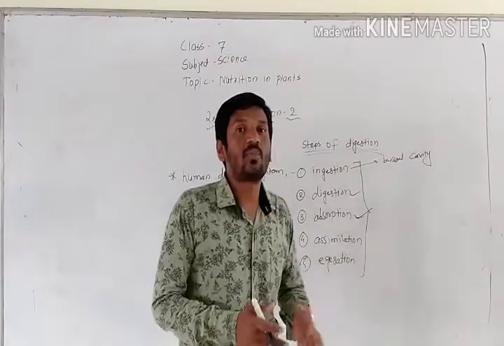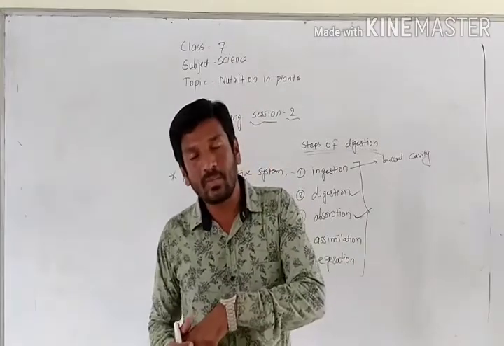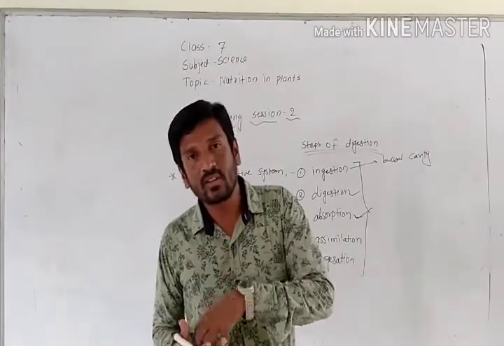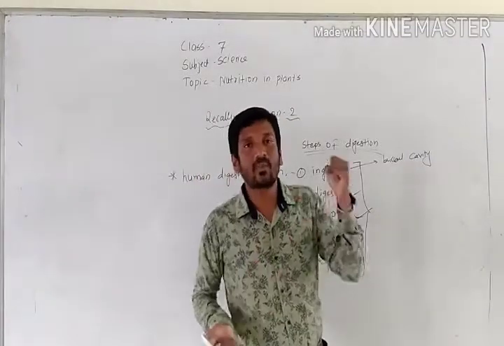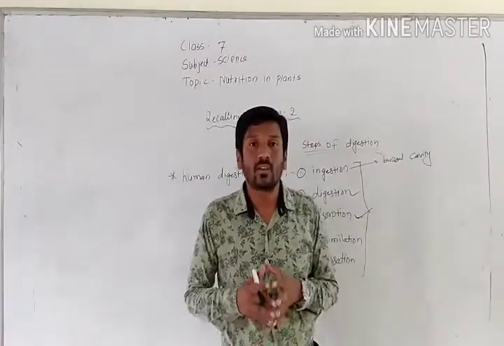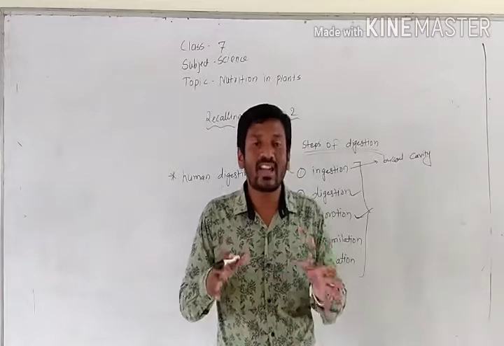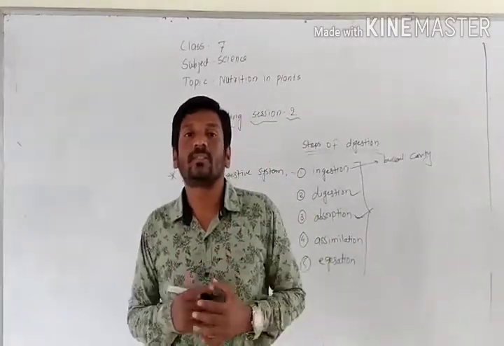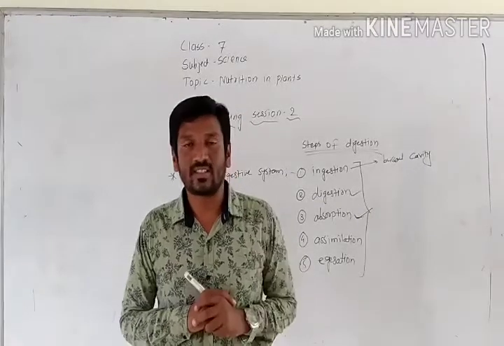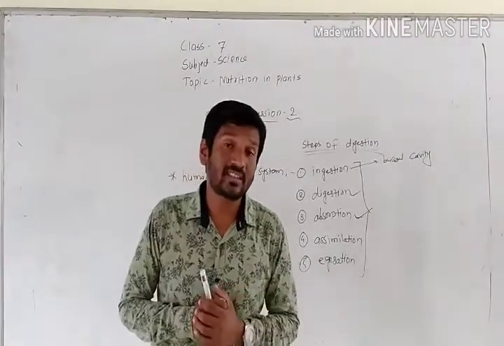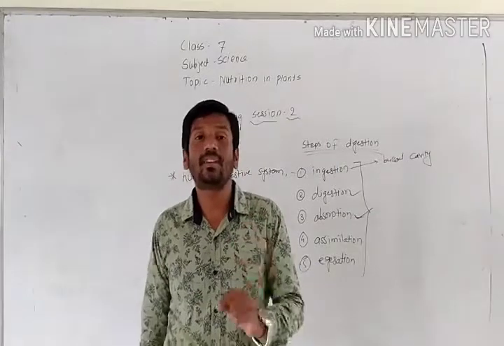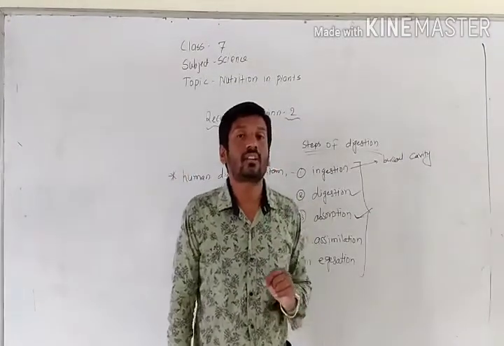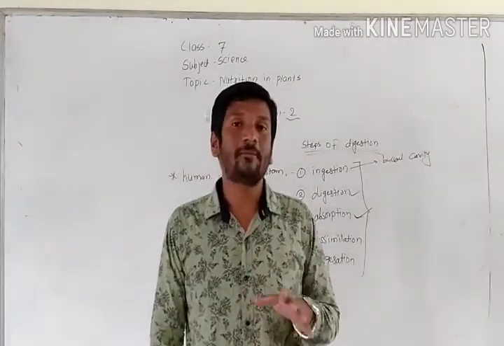So afterwards, in the small intestine, the nutrients present in that food are completely absorbed. Remaining materials, digested food and undigested food, are sent towards the large intestine. What is the length of small intestine? 7.5 meter. Remember the thing. The length of our small intestine is 7.5 meter.